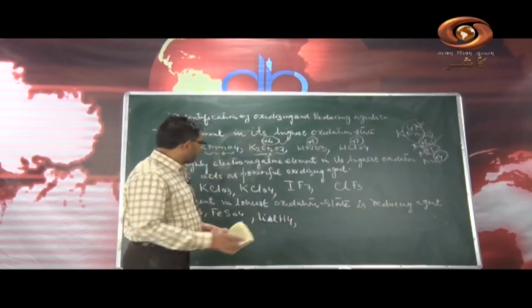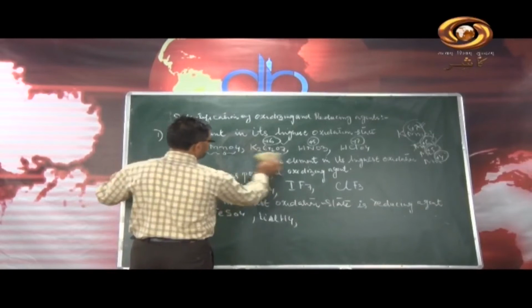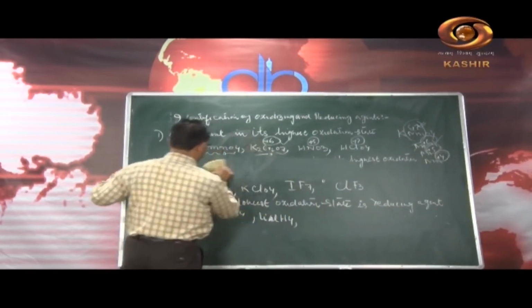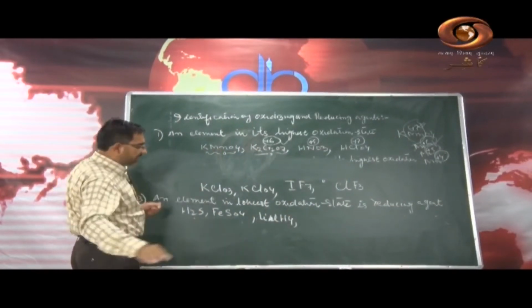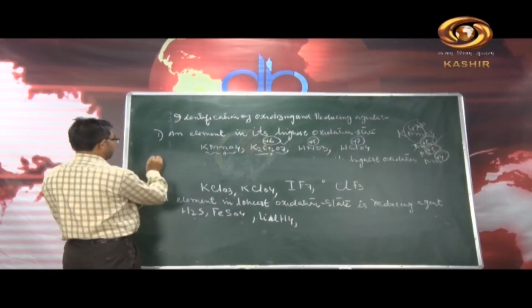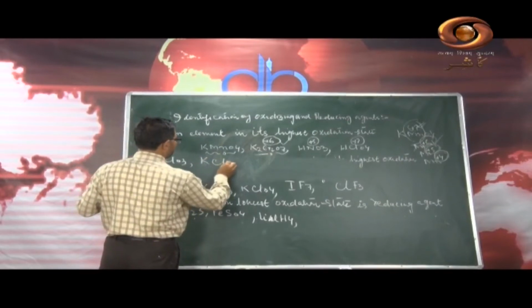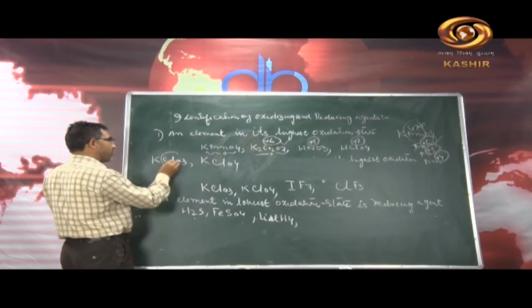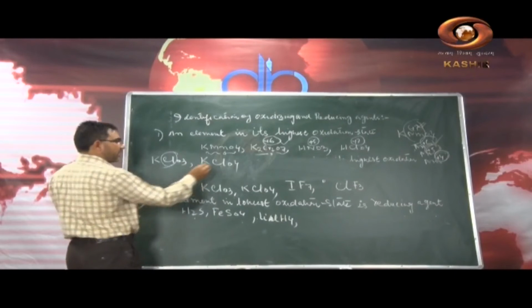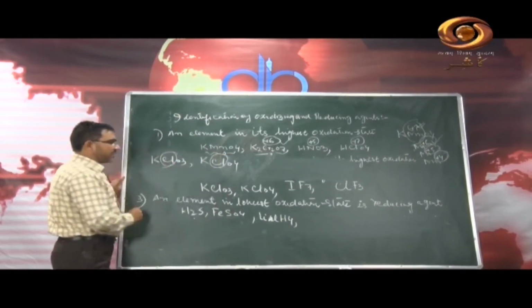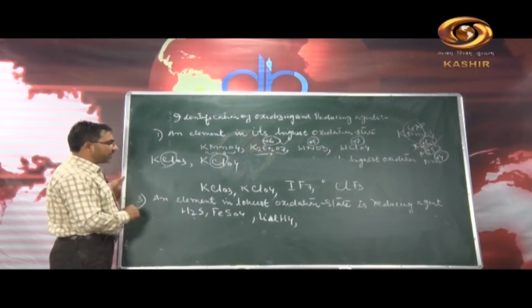See, you have the compounds KClO3 and KClO4. You know that chlorine is the more electronegative element here. The oxidation state of chlorine here is +5.